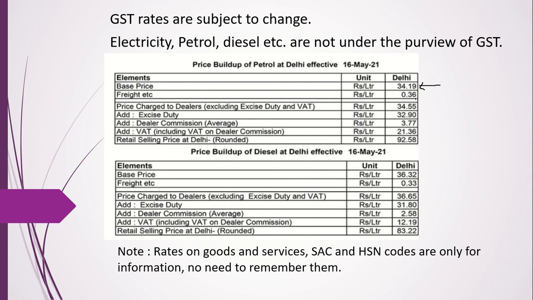Now this is what freight means, in transportation etc., whatever cost it has per liter. Okay, this is the cost of 1 liter. So let's say the base price of 1 liter is 35 rupees, let us assume the round figure. Now see, the center will have its excise duty of 32.90 rupees, and then the state will have its own VAT. Each state will have its own different VAT. Delhi has its VAT at 21.36.